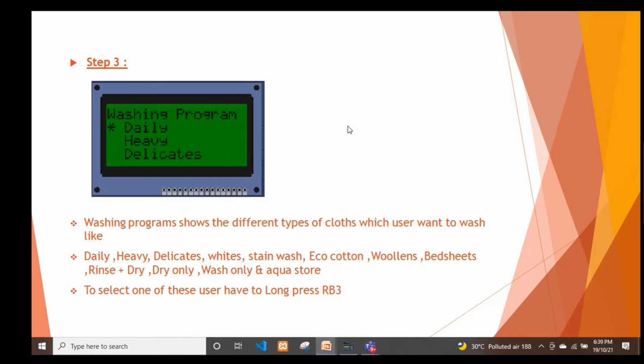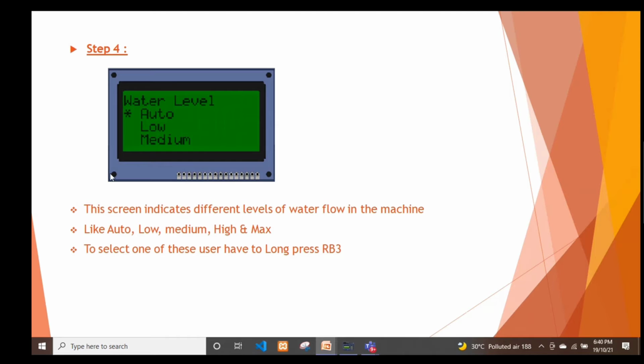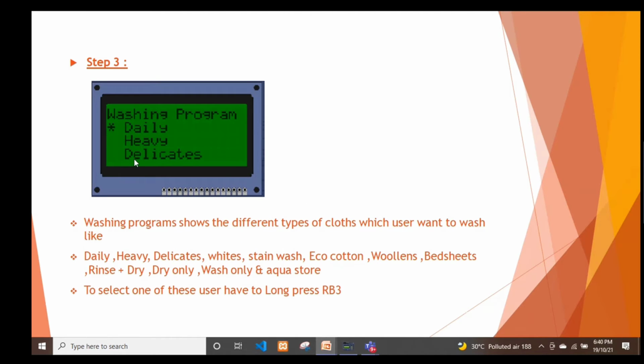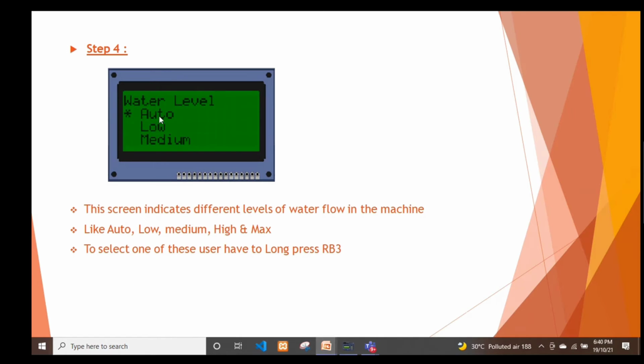In total there are 12 washing programs. To navigate between the programs, the user has to press RB3, that is key 5, key 4, and to select a particular program, the user has to long press RB3.